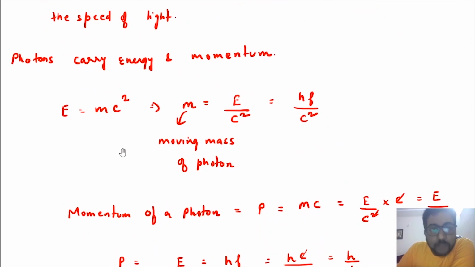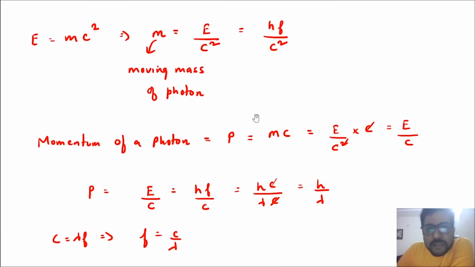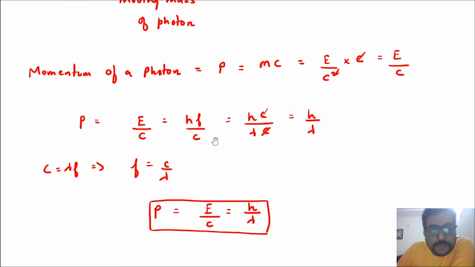So the momentum of a photon is equal to the moving mass of the photon multiplied by the speed of the photon. The speed of the photon is the speed of light. So momentum is E by c square multiplied by c, that is E by c. E can be written as hf, or hf can also be written as hc by lambda, so E by c is h by lambda.